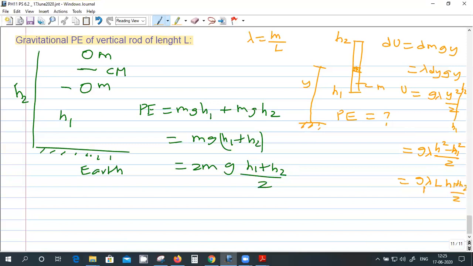And lambda into L is capital M, the mass of the rod. So it is Mg into (h1 plus h2) by 2, that is mgh, where h is (h1 plus h2) by 2. So this is how we get the result.